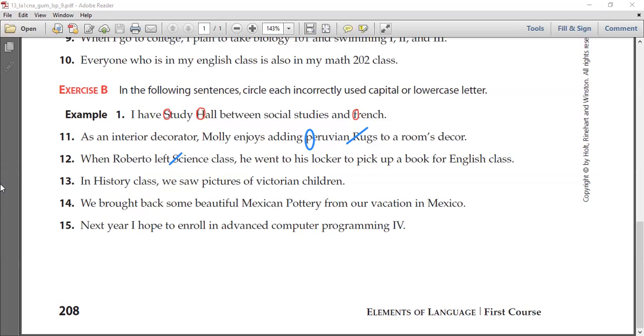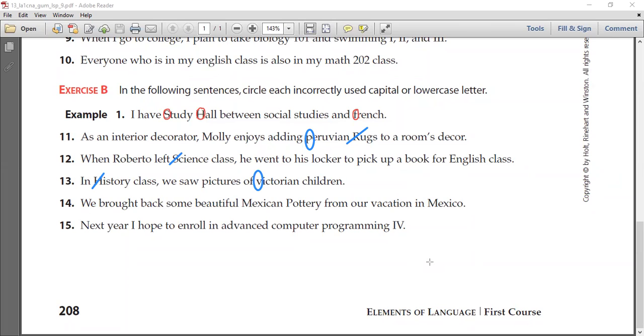Number 13, please. In history class, we saw pictures of Victorian children. We lowercase the H in history and capitalize the V in Victorian. Perfect. We lowercase the h in history. Again, it's the same thing as number 12. History is a subject that is not a language and there are no numbers associated with it, so we need to lowercase it. Can you please tell me why we need to capitalize V in Victorian?